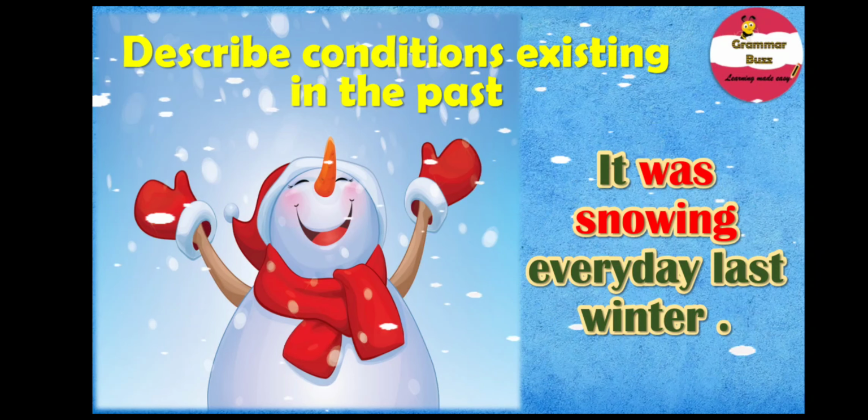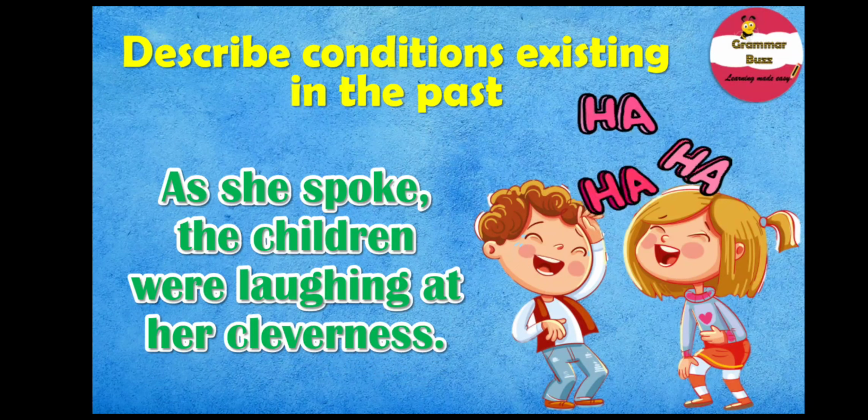Well, what about this one? It is the picture of some kids laughing, right? And our sentence is, as she spoke, the children were laughing at her cleverness. The verb in this sentence is were laughing. Were laughing expresses an action that was happening in the past. That is, they were laughing.